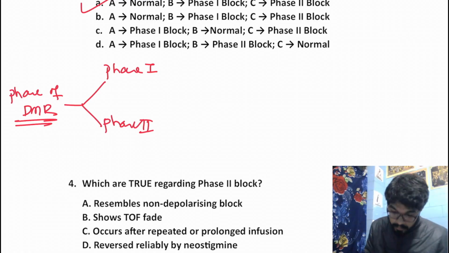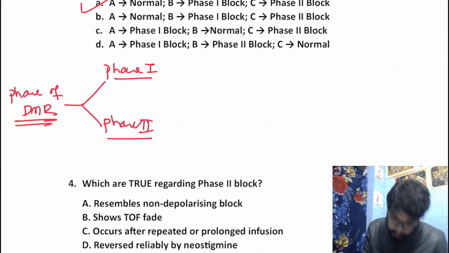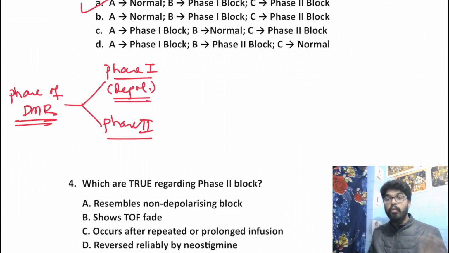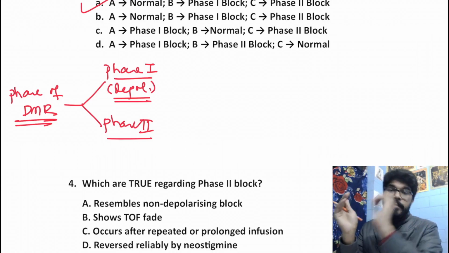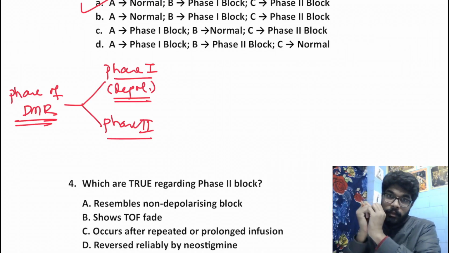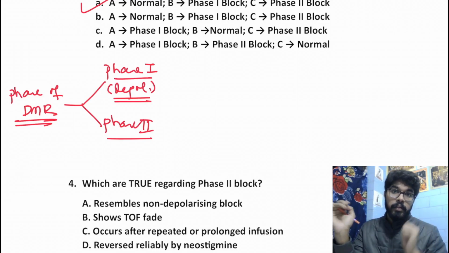Let's discuss the two phases, right? We have phase 1 and phase 2 blocks in DMR. Phase 1 is the depolarizing block. What happens in depolarizing block? The succinylcholine comes and acts on the acetylcholine receptor, and keeps them open. They keep them depolarized. Now, when we provide the train of 4 response, we are providing 4 stimuli in a train of 4.